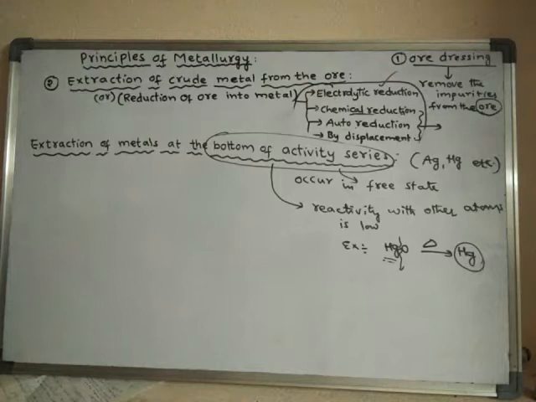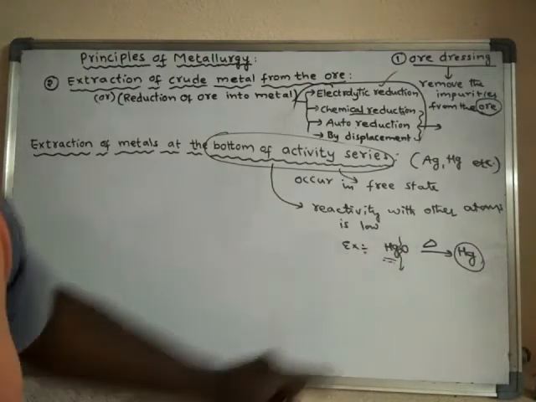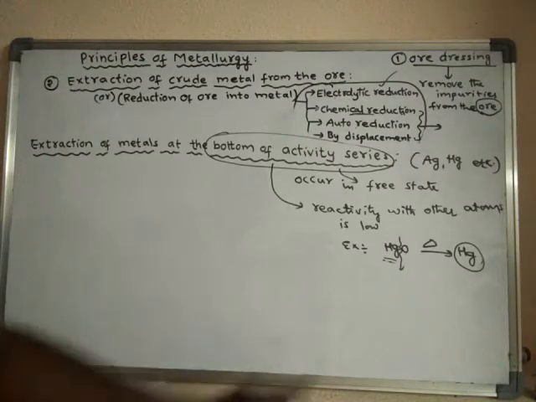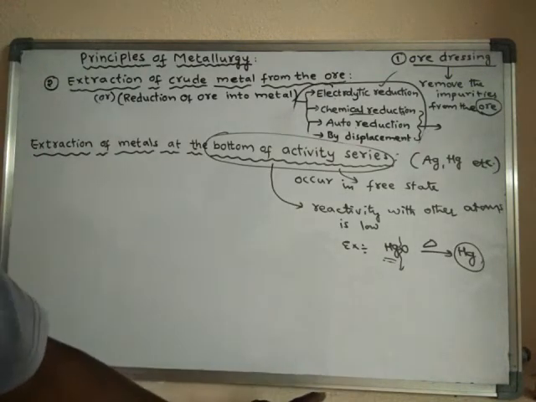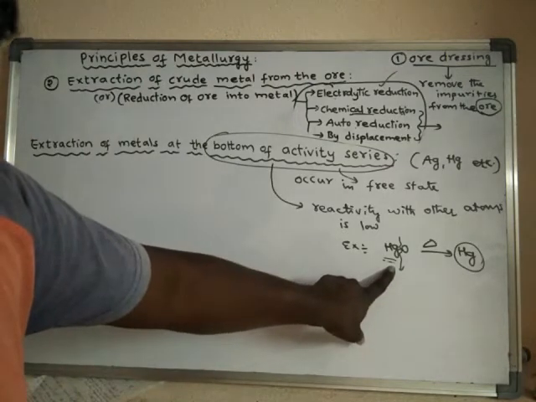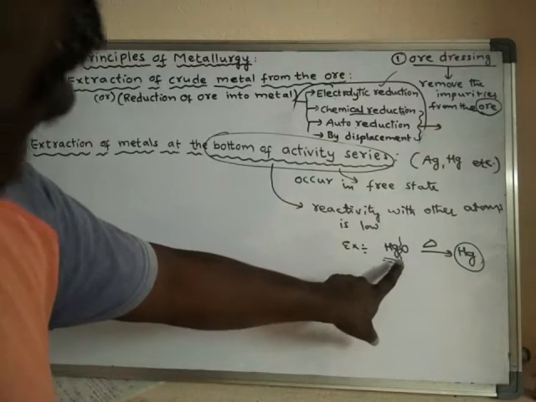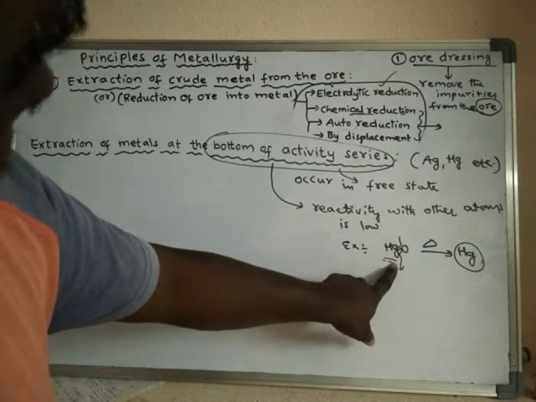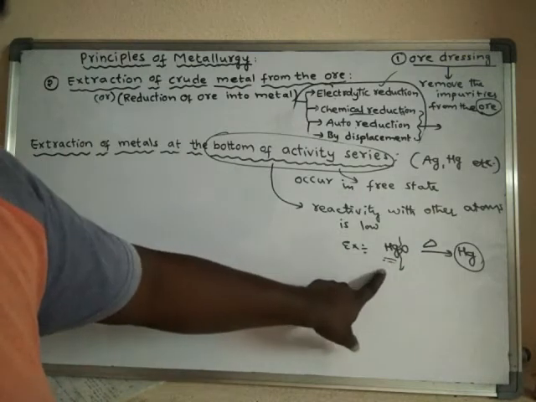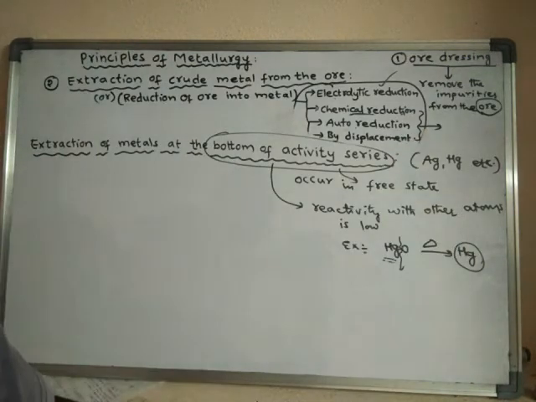Even if you heat this ore to a lower temperature, without using any reducing agent, it will readily break down and convert into its metal. That means it will undergo reduction very easily even upon simple heating.